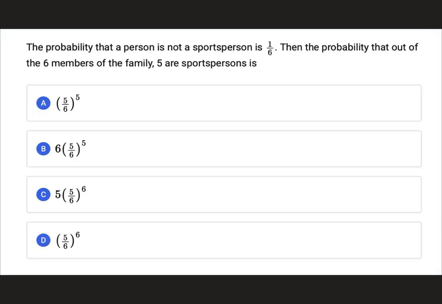So look at the question here. The probability that a person is not a sports person is 1 by 6. Okay, the probability दे दी है 1 by 6 किसकी? That a person is not a sports person. तो होने की कितनी हो गई? 5 by 6 because 1 minus 1 by 6 gives the other half of the probability, 5 by 6. So this is the possible, है ना? Then the probability that out of the 6 members of the family, 5 are sports person is.